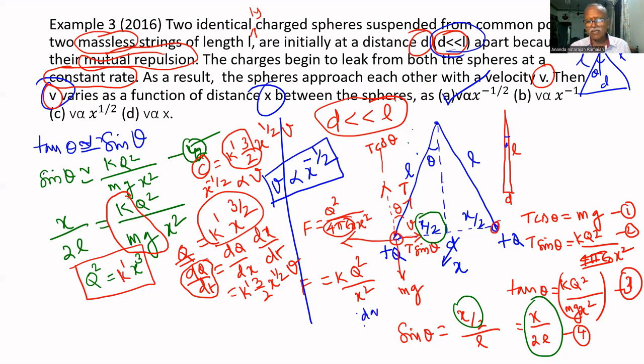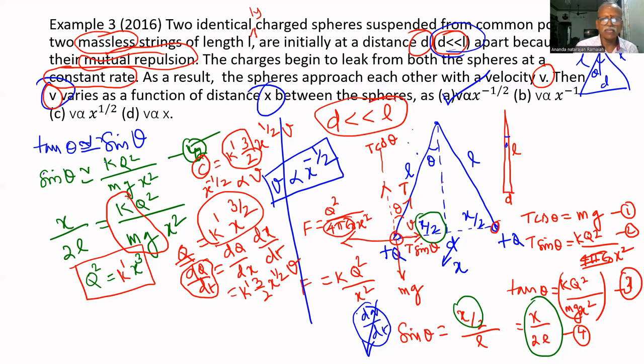That is, dq by dt means change in q, which is decreasing constantly. Therefore, dq by dt is constant. So we have to find dq by dt, the rate at which the charge decreases.